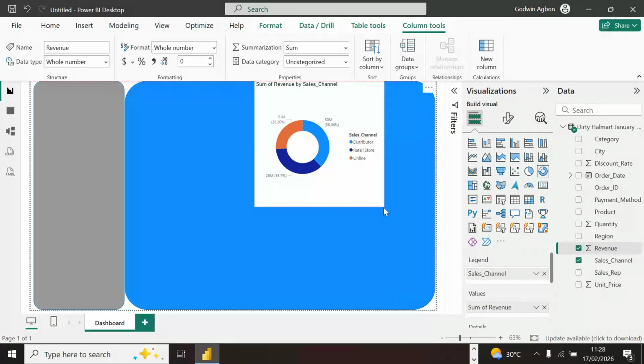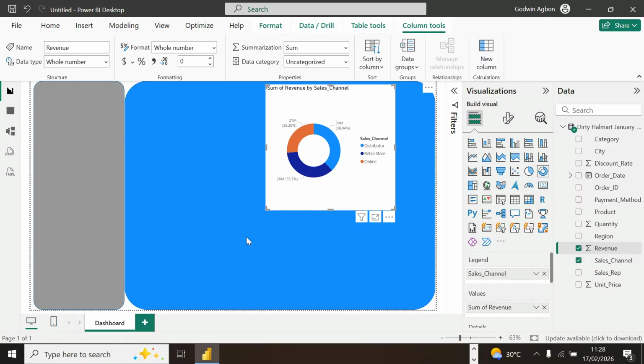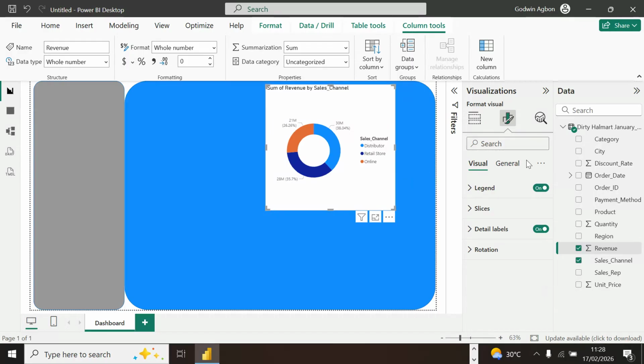So what I'm trying to do here is to see, based on sales channel, which of my products is doing well. As an analyst, I want to see it. We have retail stores, we have distributor, we have online, so that management can make informed decisions to know where to turn their effort in, or the area that is not doing well that you need to emphasize or put more money. That is what all these are about.